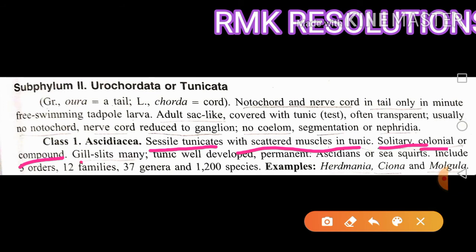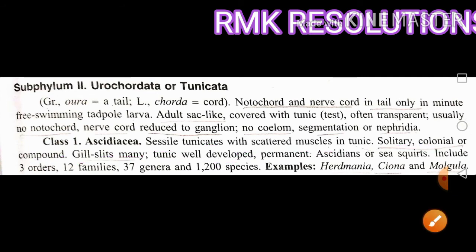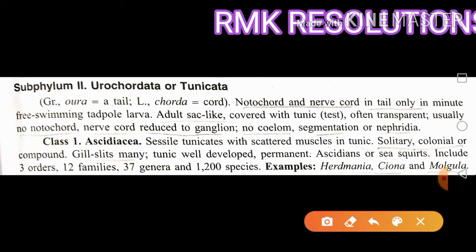Many gill slits are present, and the tunics are well developed and may be permanent. Tunic means membrane covering the organism. These animals include 3 orders, 12 families, 37 genera and near about 1200 different species.